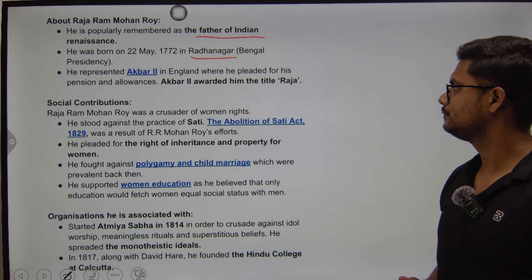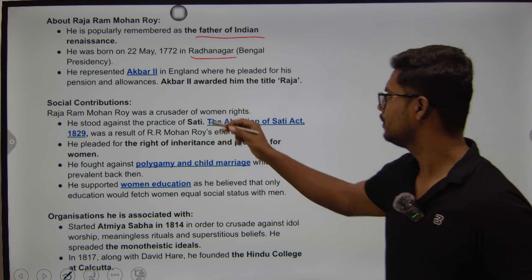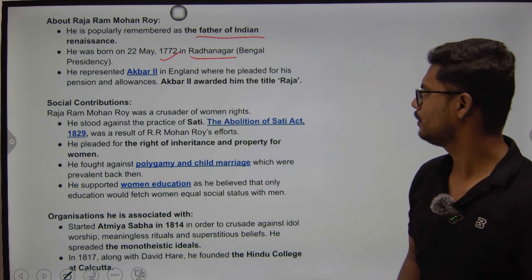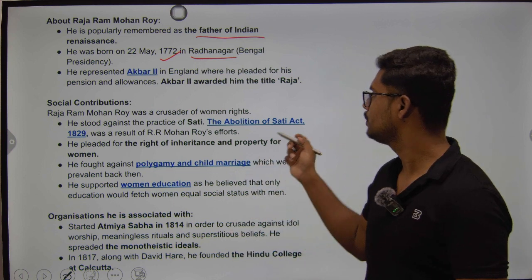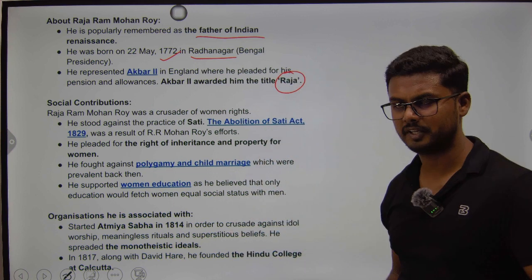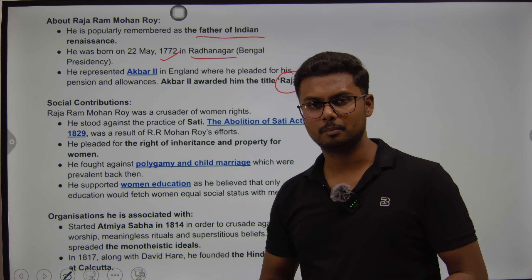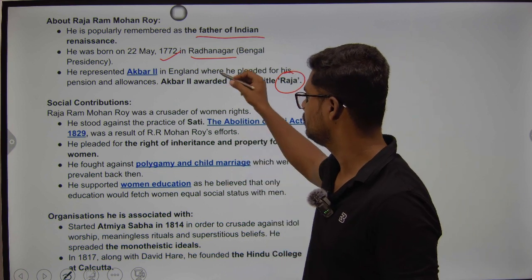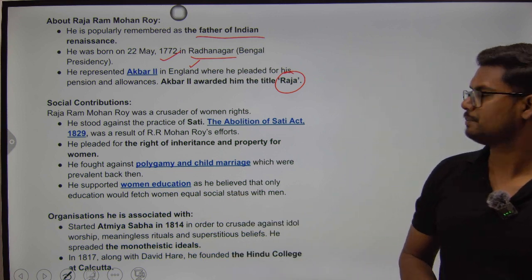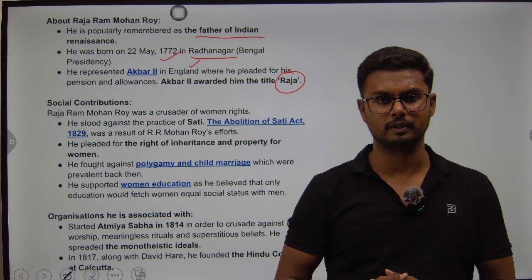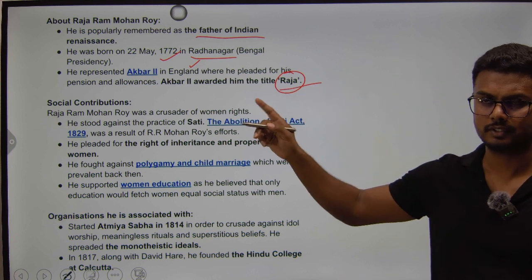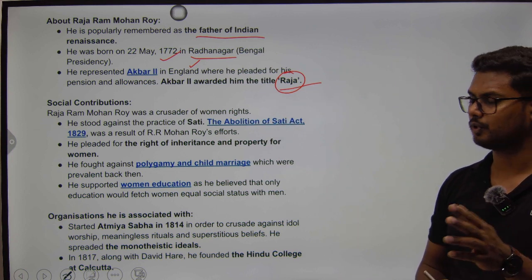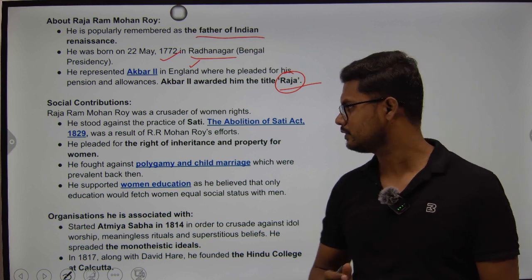Alright, so he represented Akbar II in England, where he pleaded for his pensions and allowances. He was a famous orator, and that's the reason Akbar II gave him the title Raja. Previously he was called Ram Mohan Roy, but after he represented Akbar II in England and pleaded for his pensions and allowances, Akbar II, impressed by those acts, gave him the title Raja, and after this he came to be called Raja Ram Mohan Roy. Ram Mohan Roy was his original name.